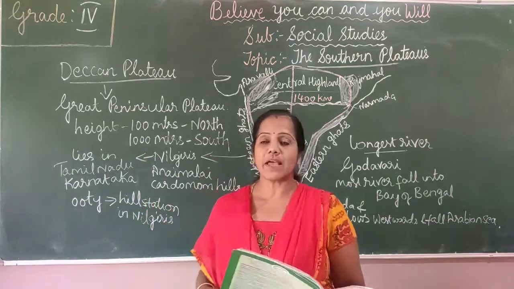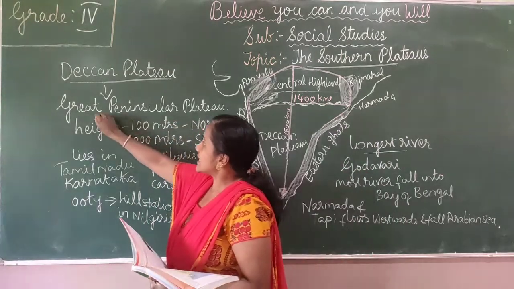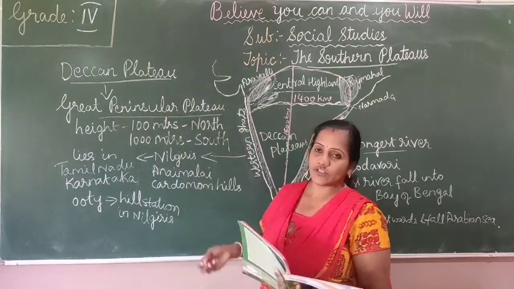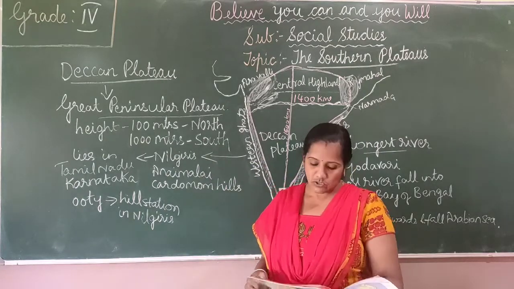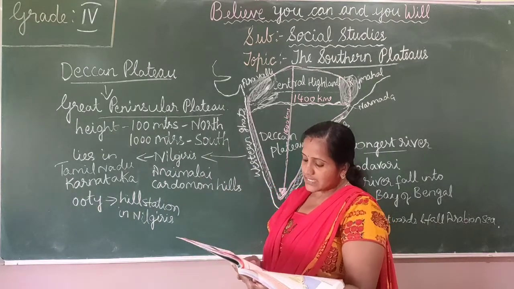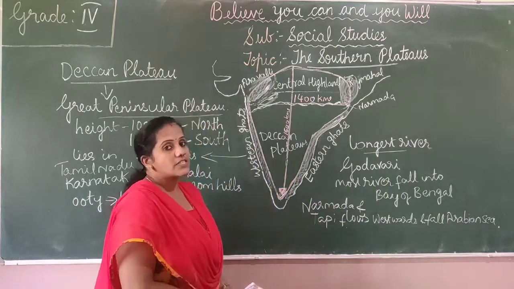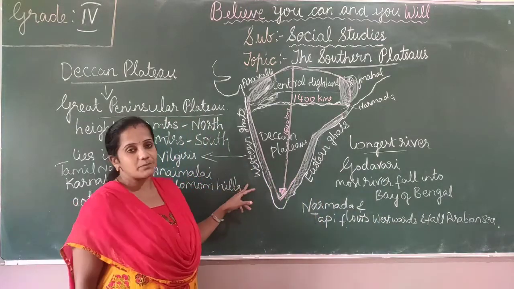The Deccan Plateau is also called the Great Peninsular Plateau, and it covers the large part of the Southern Plateau. You can see the picture here.